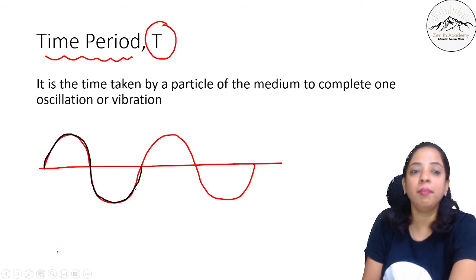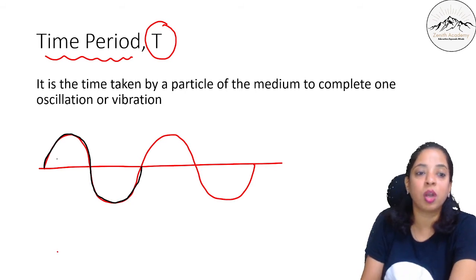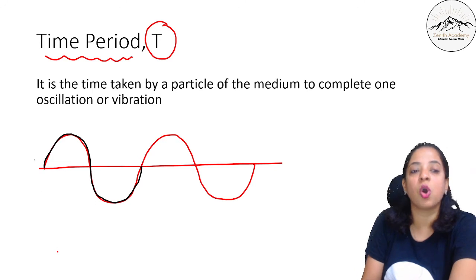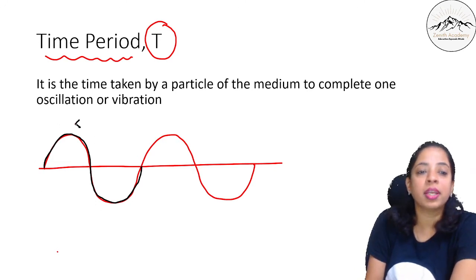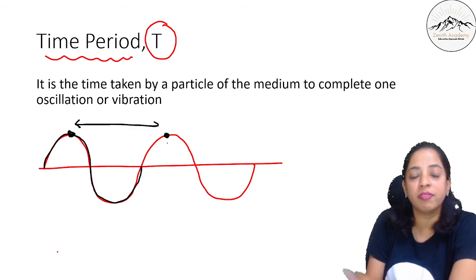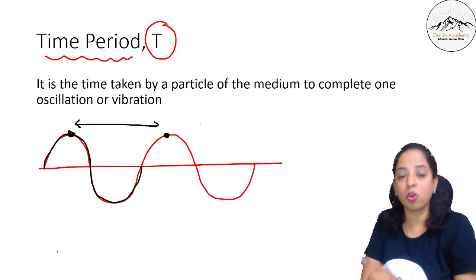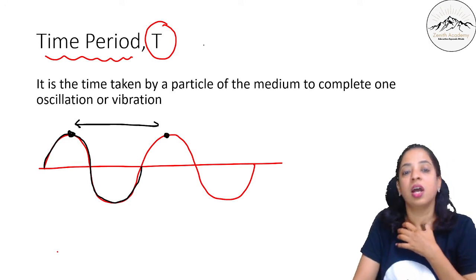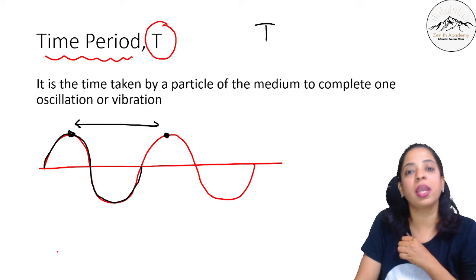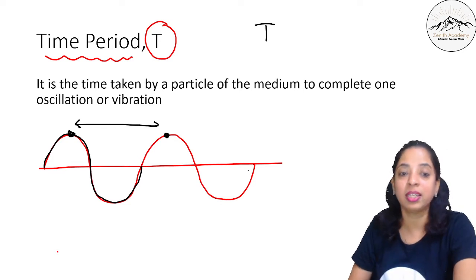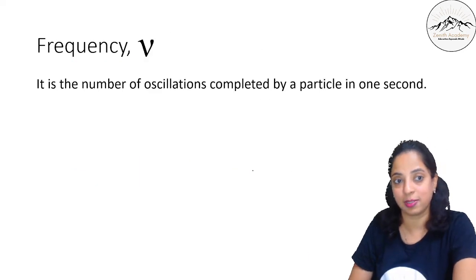So the time taken by the particle to complete this one oscillation, or to reach from this point to this point in the same phase, is known as the time period, which is denoted by capital T. Time taken, not the distance.